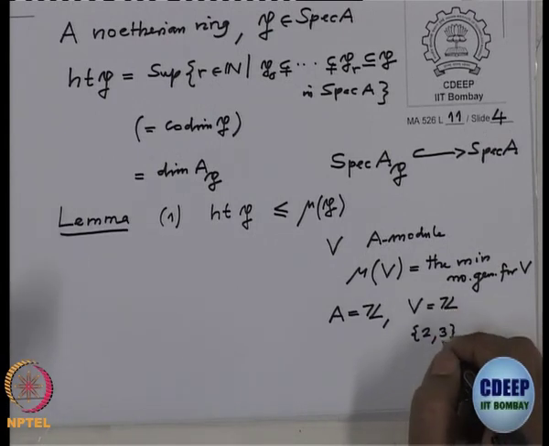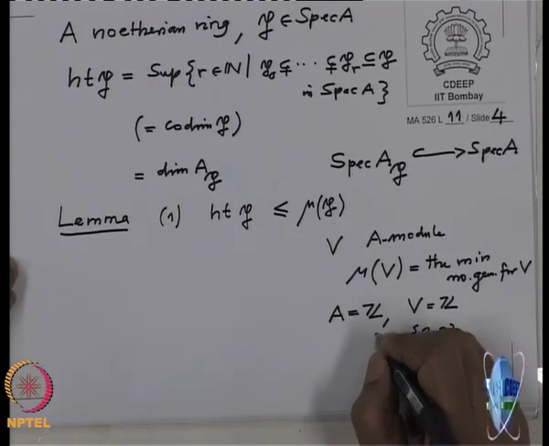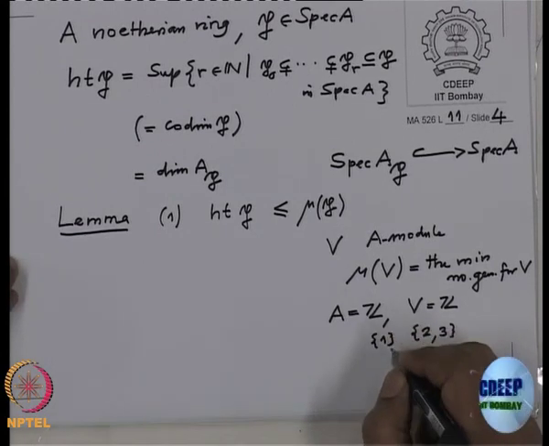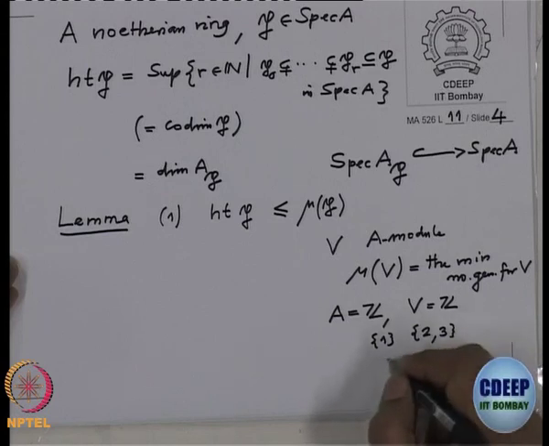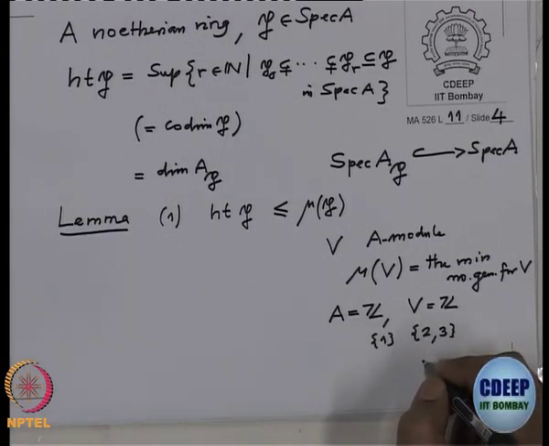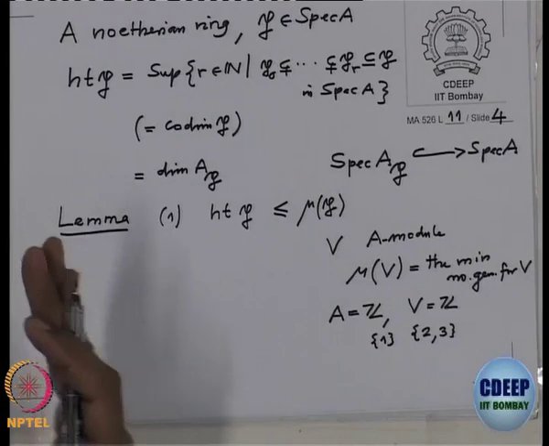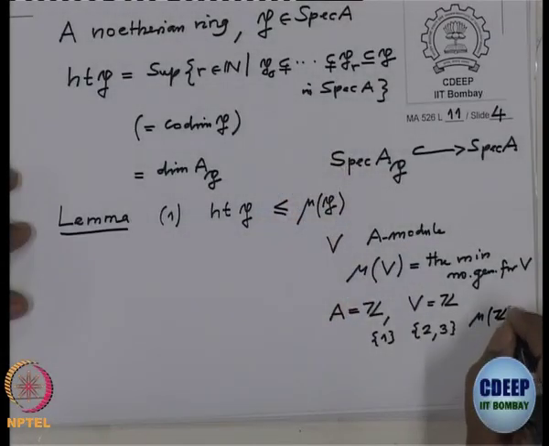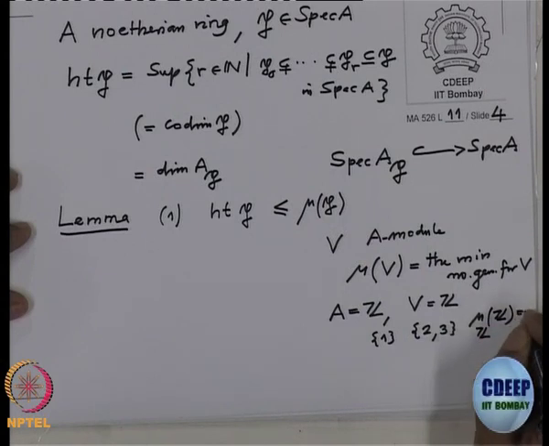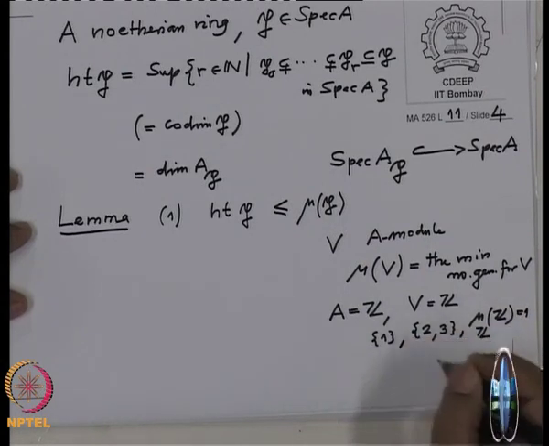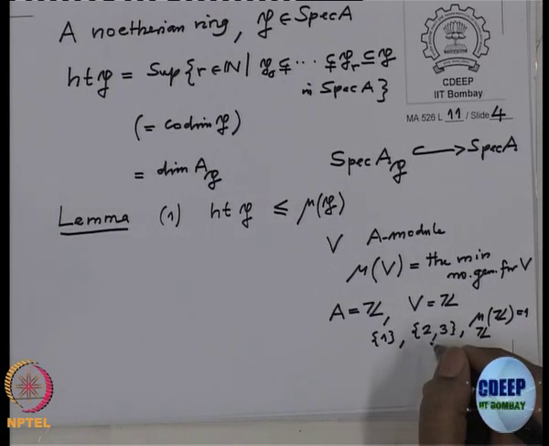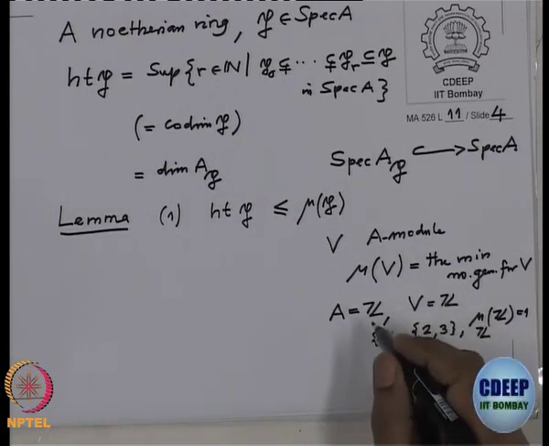So this is actually a minimal generating set. {1} is also a minimal generating set. So two minimal generating sets may have different cardinality, but among them we choose the minimal one. In this case, mu of Z as a Z-module is 1, and you would probably have seen that given any integer r, you can write down a minimal generating set for Z as a Z-module for arbitrary r.